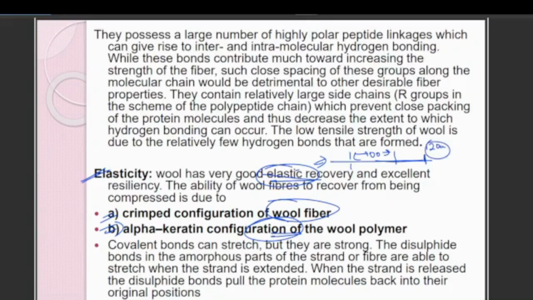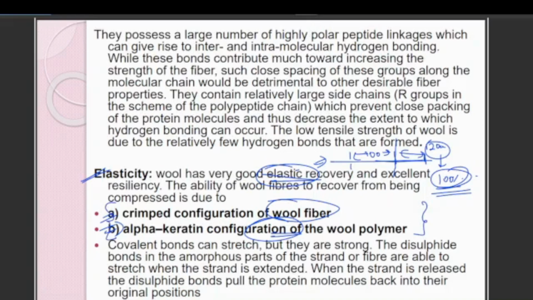When you release the extension, it reaches back to 100 centimeter. If it reaches 100%, then it has excellent elastic recovery, and the elastic recovery percentage is 100%. So wool has very excellent elastic recovery.